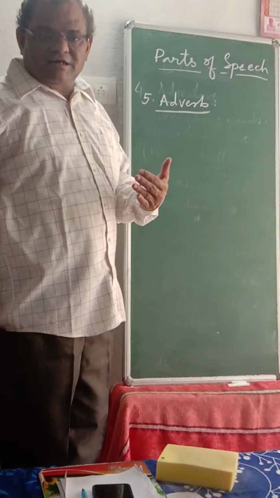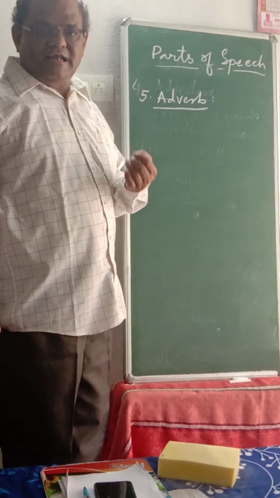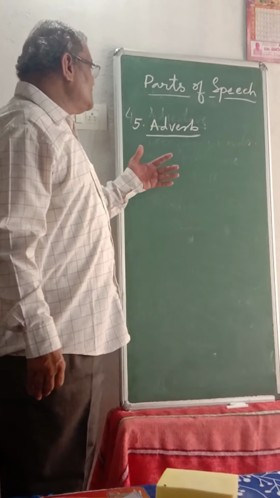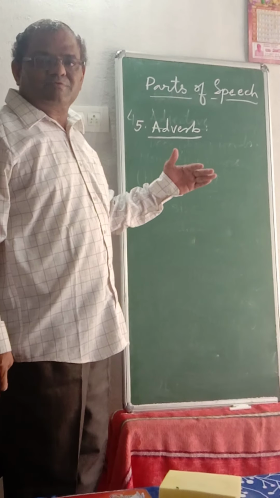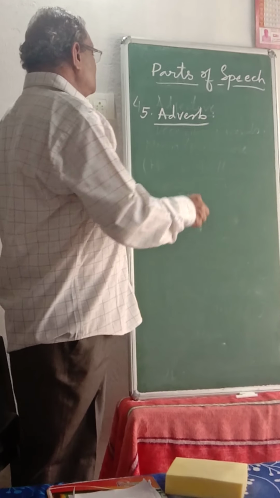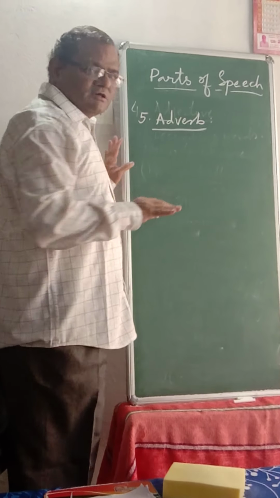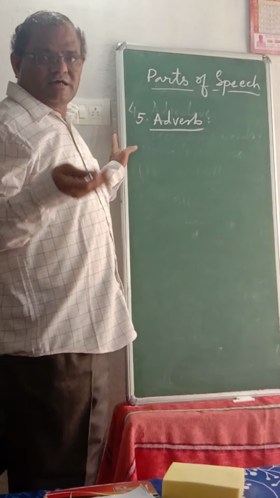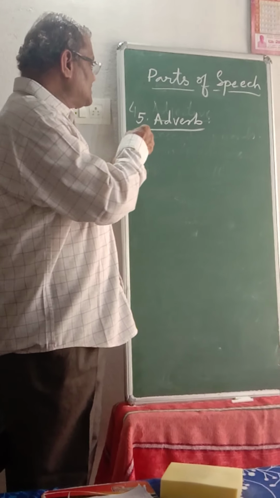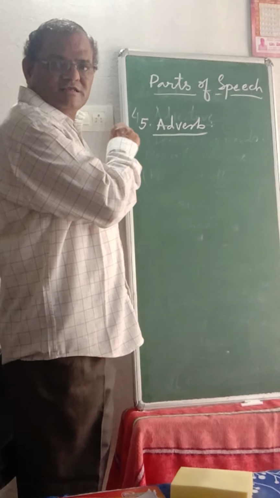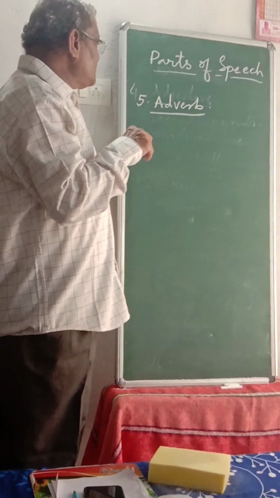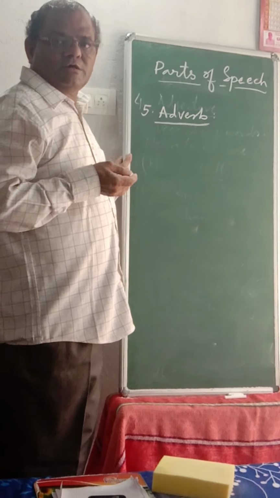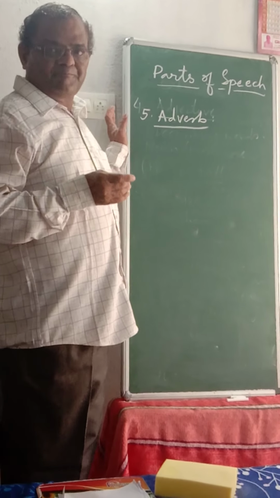You have an idea, so you can have a little idea on your own. What is adverb? Adverb is nothing but a word that says something about a verb. I won't tell you very clearly now what an adverb is. You have to understand with the help of the examples which I write on the board and explain. With the help of that, we can come to a conclusion about what an adverb is.